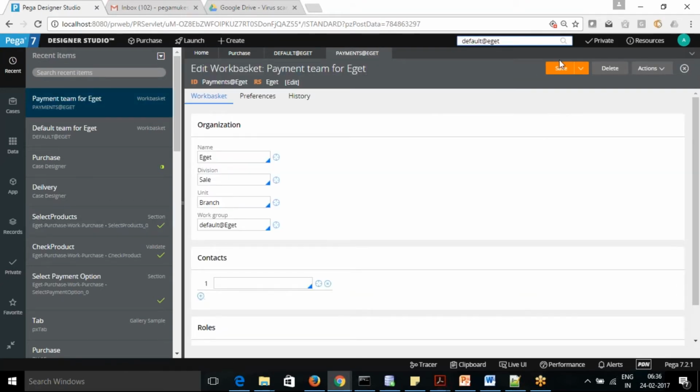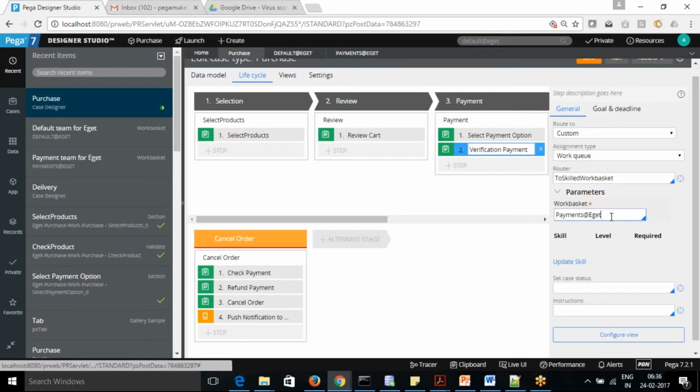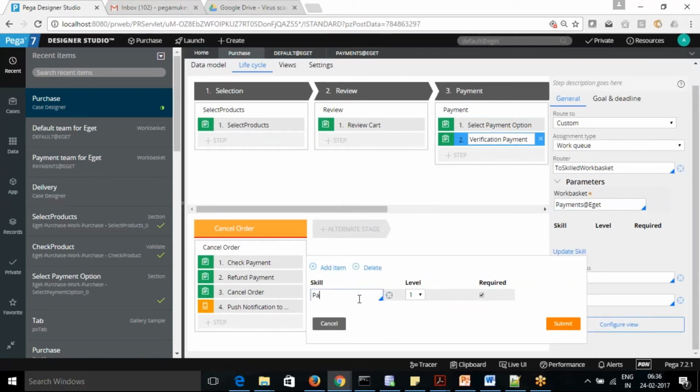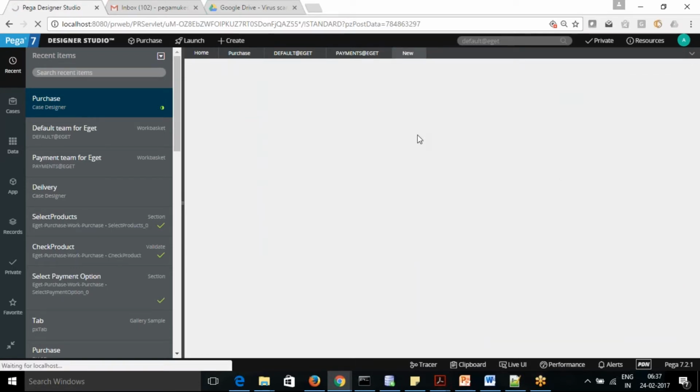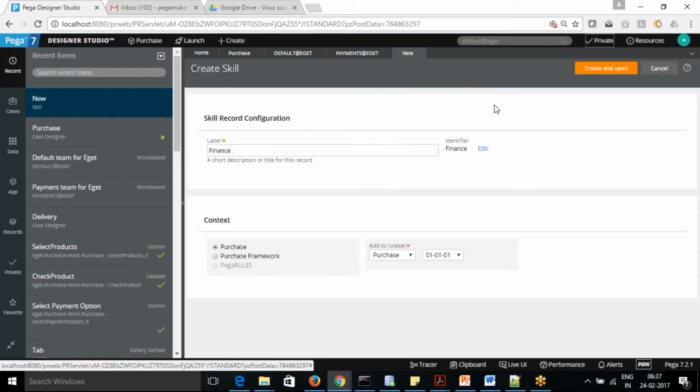Okay, so now it's actually created. We are able to see it there. And you can see the skills, what skill is required for that. So let's say I want them to have finance skill. Let's say I want to give the proficiency level of 3. So I'm going to create a new rule skill finance.